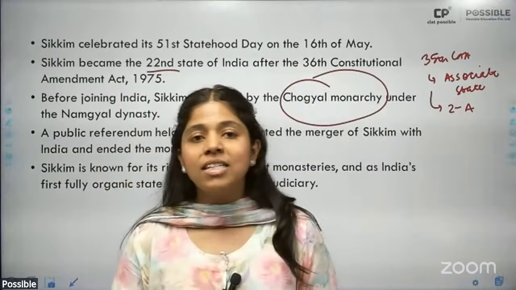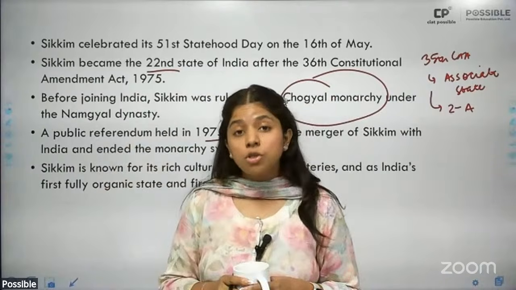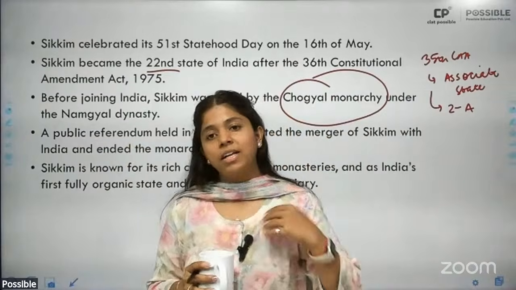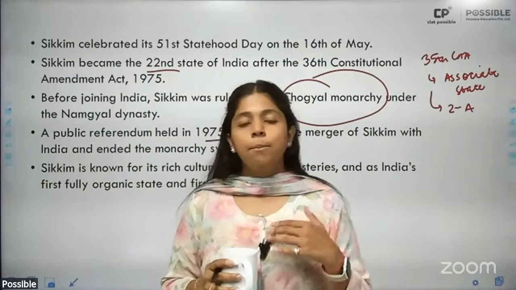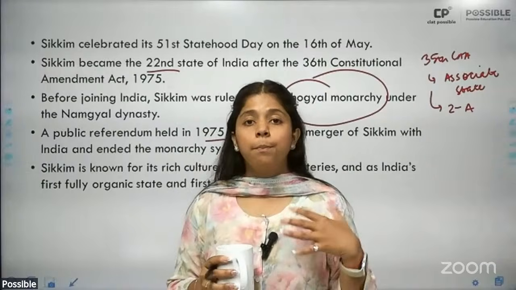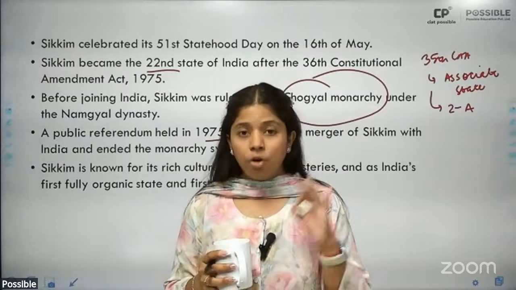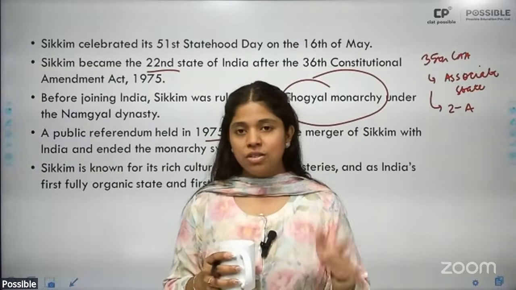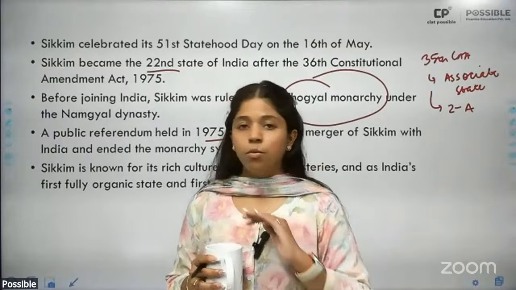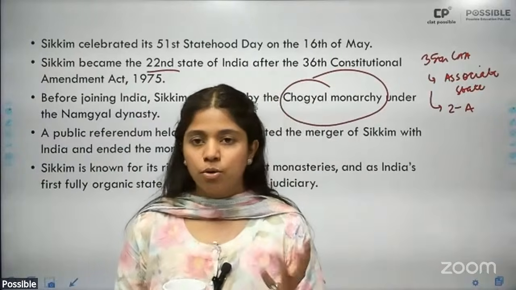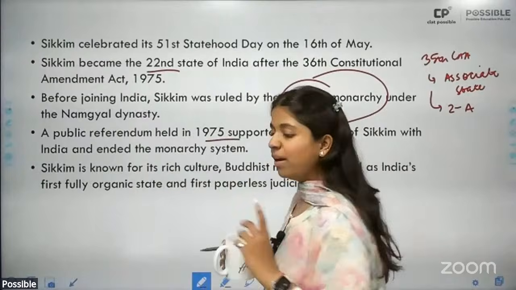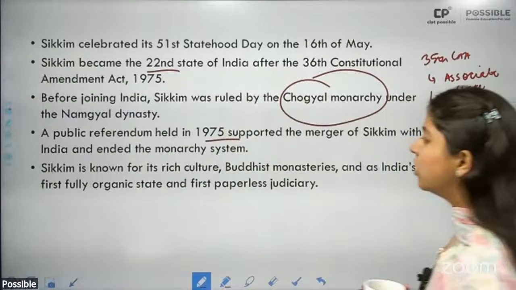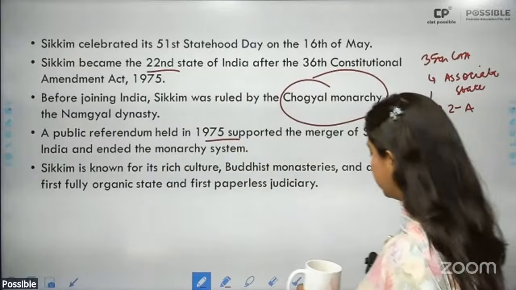A referendum is a public vote. All right, it is an instrument of direct democracy where anything that the government or the ruling authority wishes to do in the country, they put it to vote with the people. The people vote in favor or against it. If the people vote yes in majority, then such and such action, policy or program is implemented. If they vote against it, then such and such law, policy or program is scrapped. All right. The referendum is public voting to take the opinion of the public and then to decide accordingly. Now, Sikkim is known for its culture, Buddhist monasteries, etc.